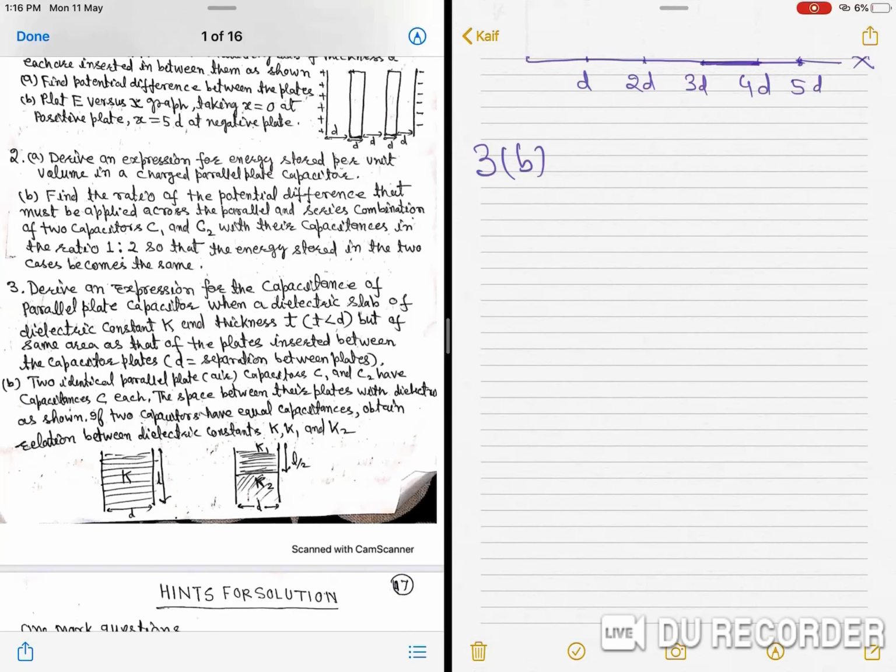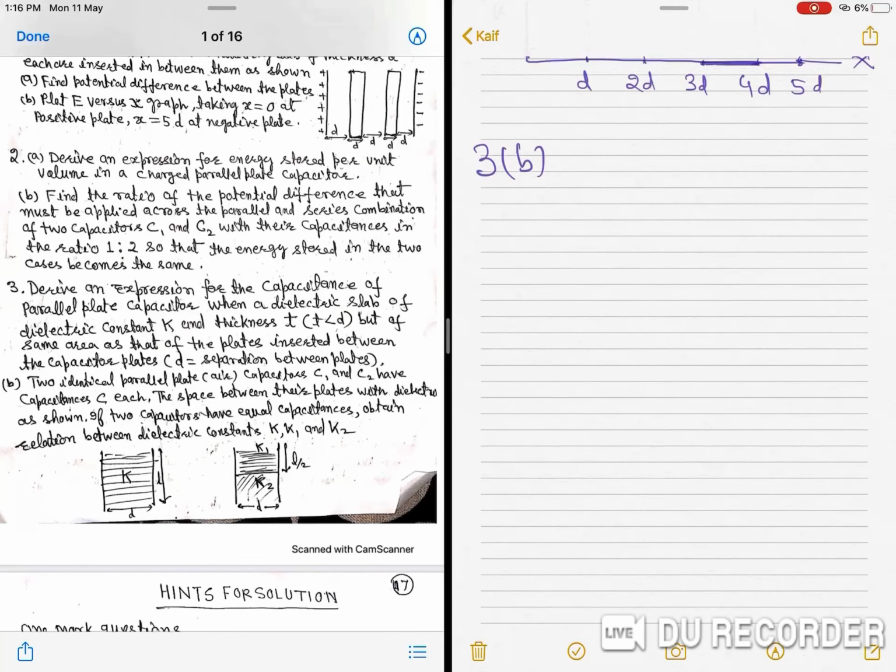In diagram, you see in first capacitor a dielectric constant K is filled. In second diagram, two dielectric materials are filled, one of K1 dielectric constant, another is K2. Their thickness is same as the separation of plate, but area is halved.